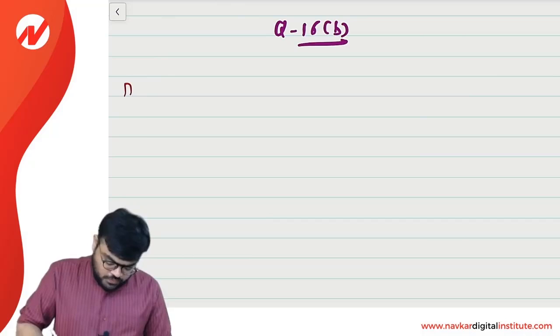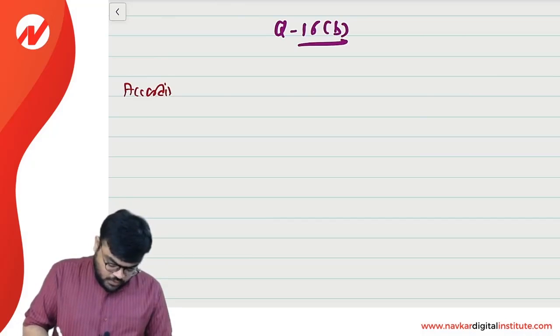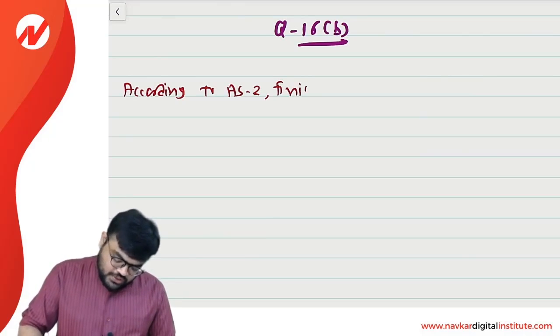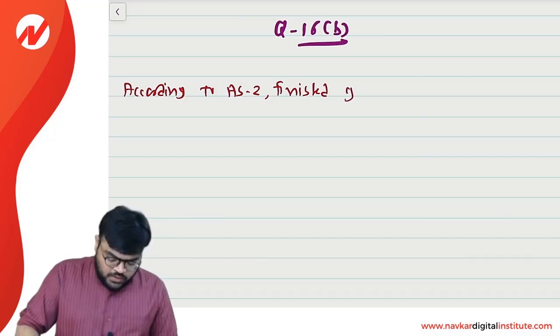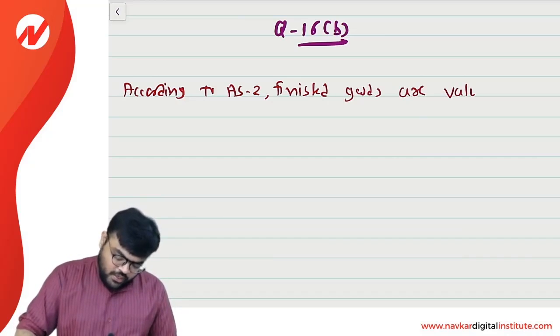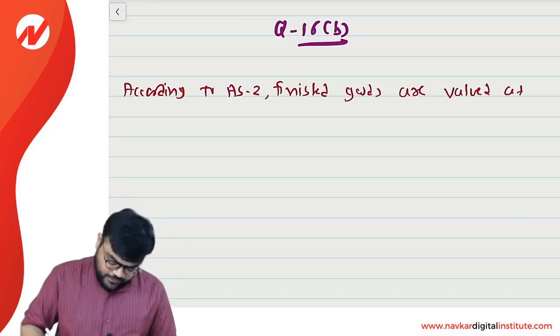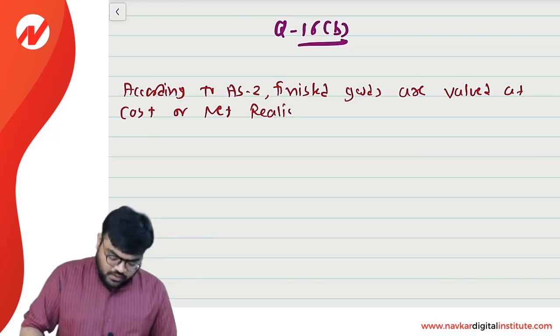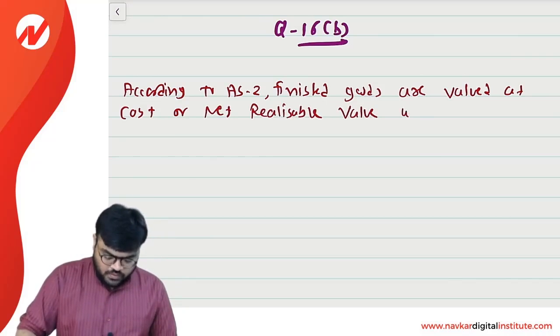According to AS2, finished goods are valued at cost or net realizable value, whichever is lower